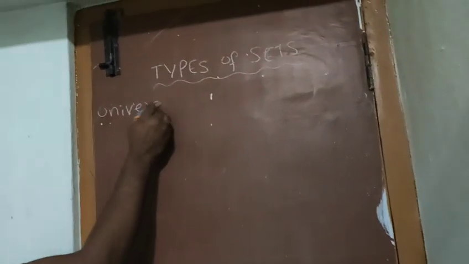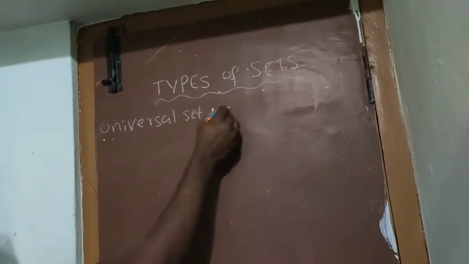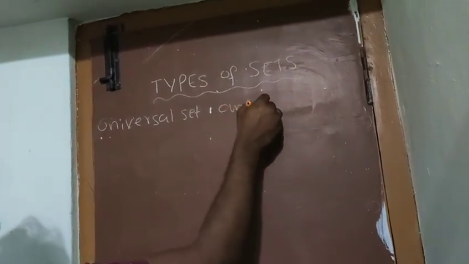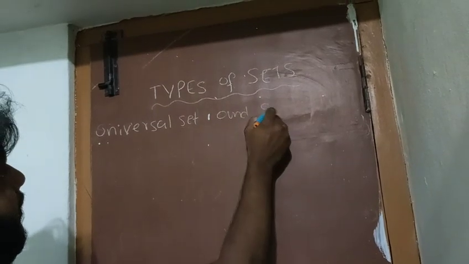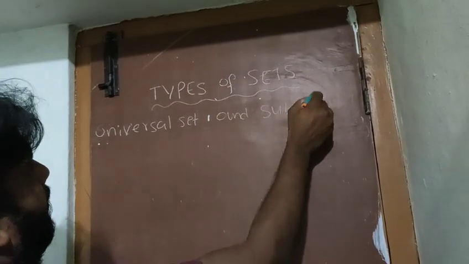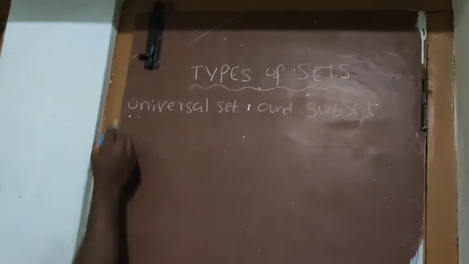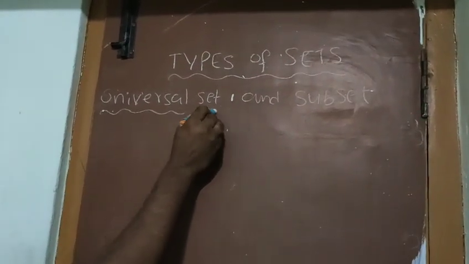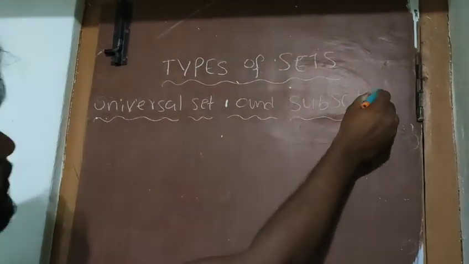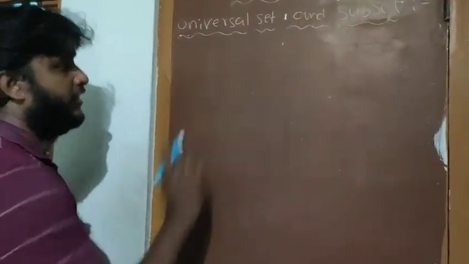Universal set and subset. So first of all, before we go to discuss the universal set and subset, I will explain with one example.